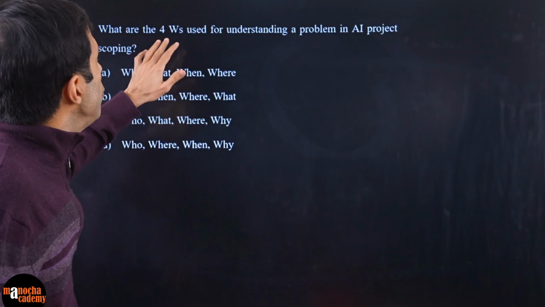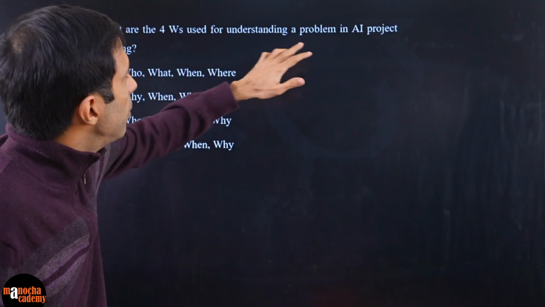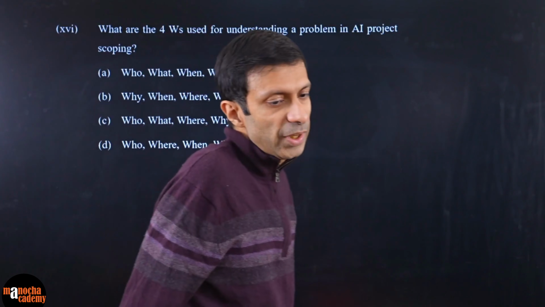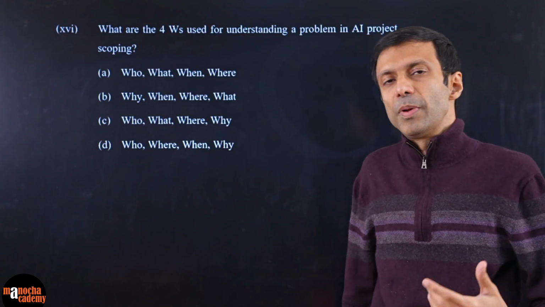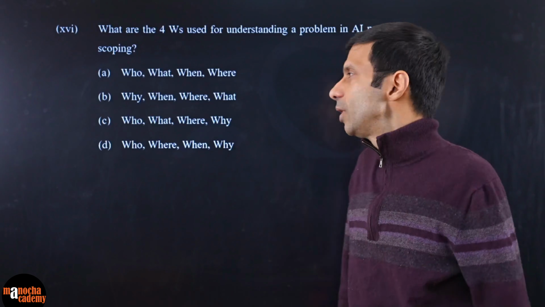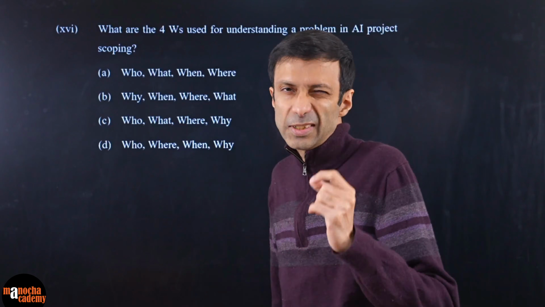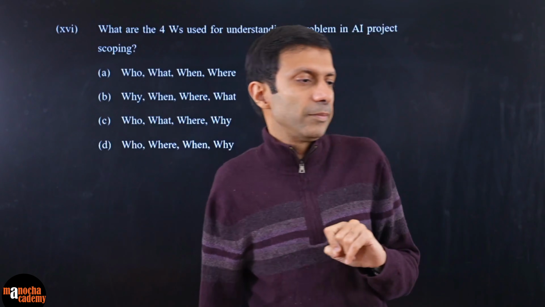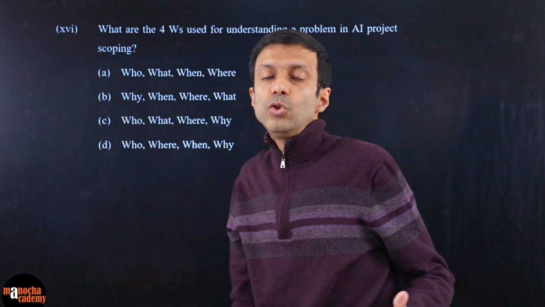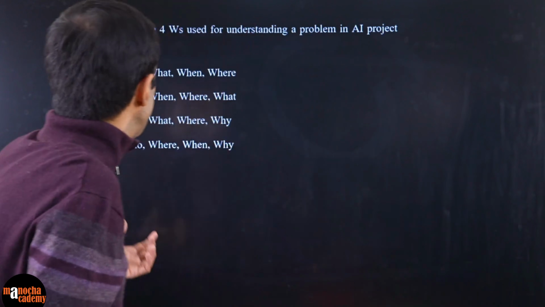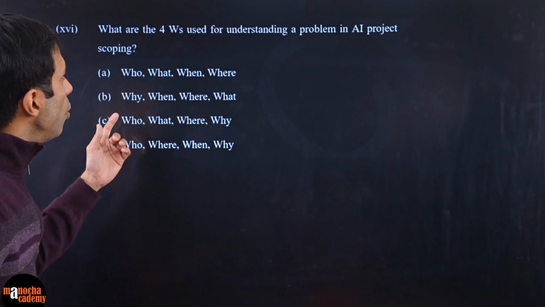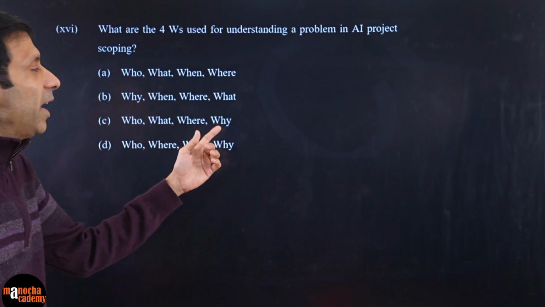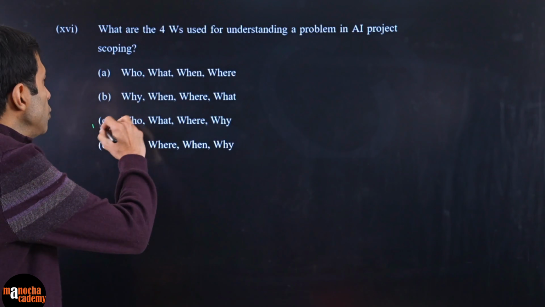What are the 4 W's used for understanding a problem in the AI project scoping? Remember problem scoping or project scoping? What do the 4 W's stand for? Come on, tell me in the comments. This one is a little confusing. What do you think? So the 4 W's or the famous 4W canvas, I think the correct option is who, what, where and why, right? So when is not included.